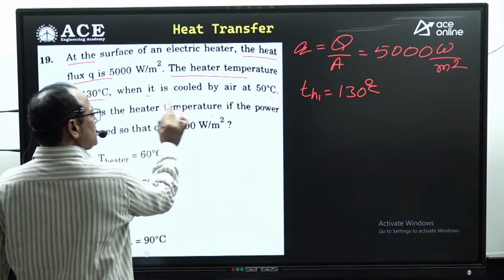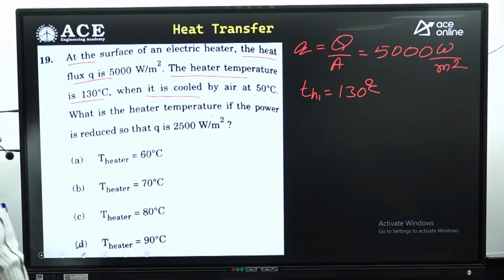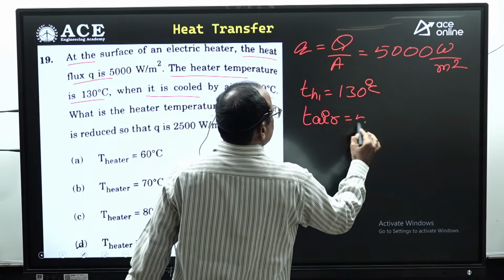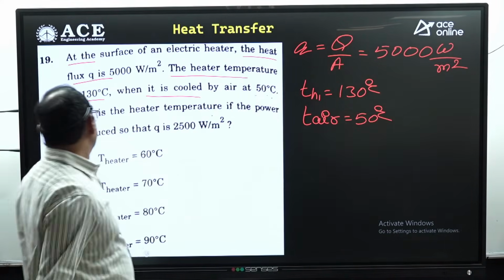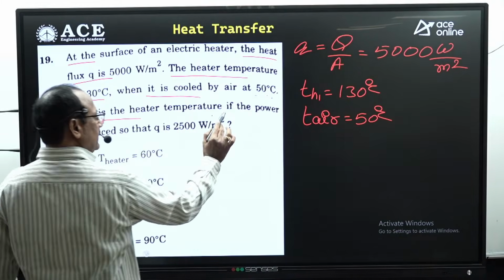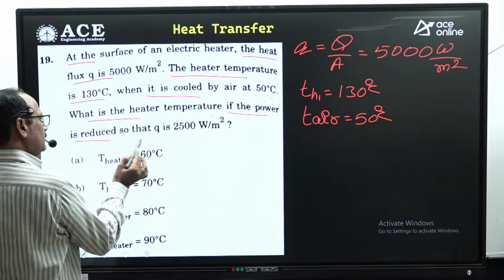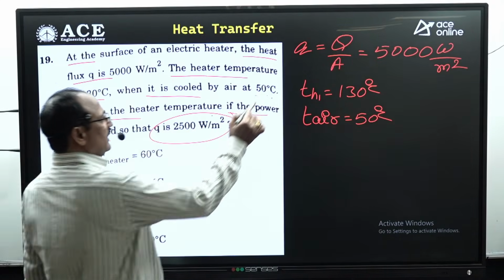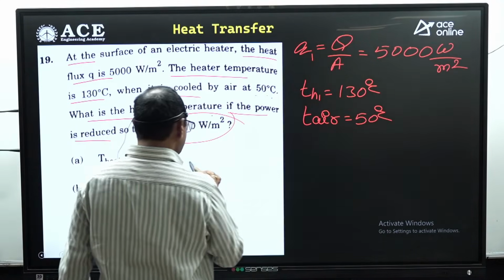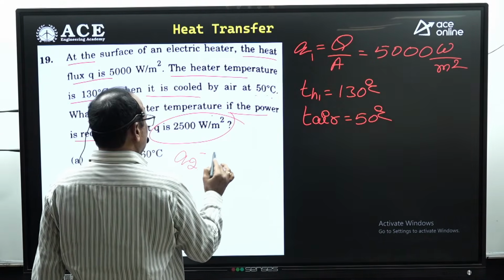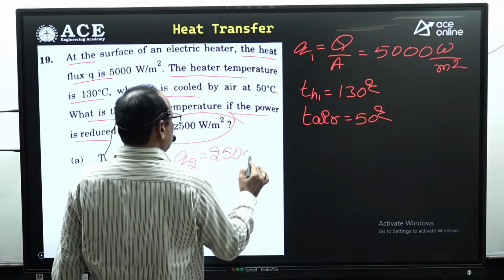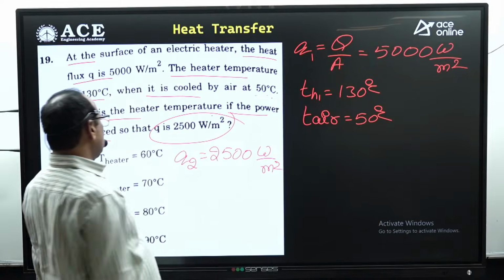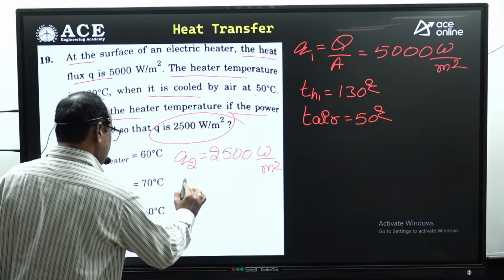When it is cooled by air. Here air temperature given 50 degrees centigrade. What is the heater temperature if the power is reduced so that the heat flux is 2500? Let us assume this is the Q1. The second case, heat flux Q2 given 2500 watts per meter square. You are asked to decide what is the heater temperature in the second case.